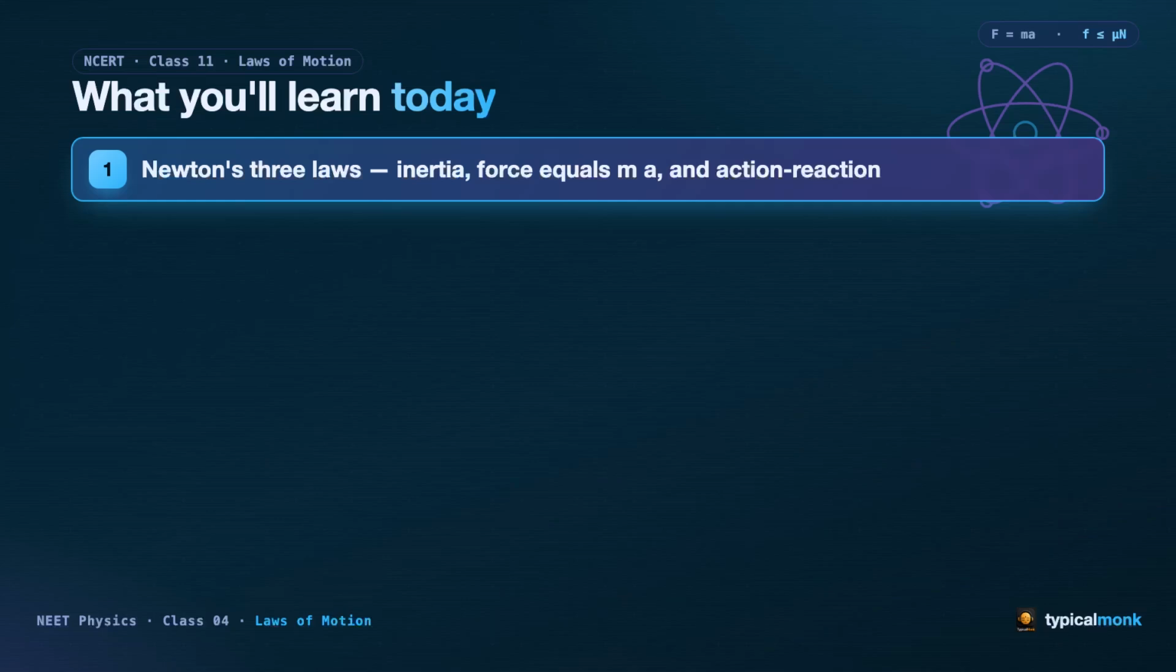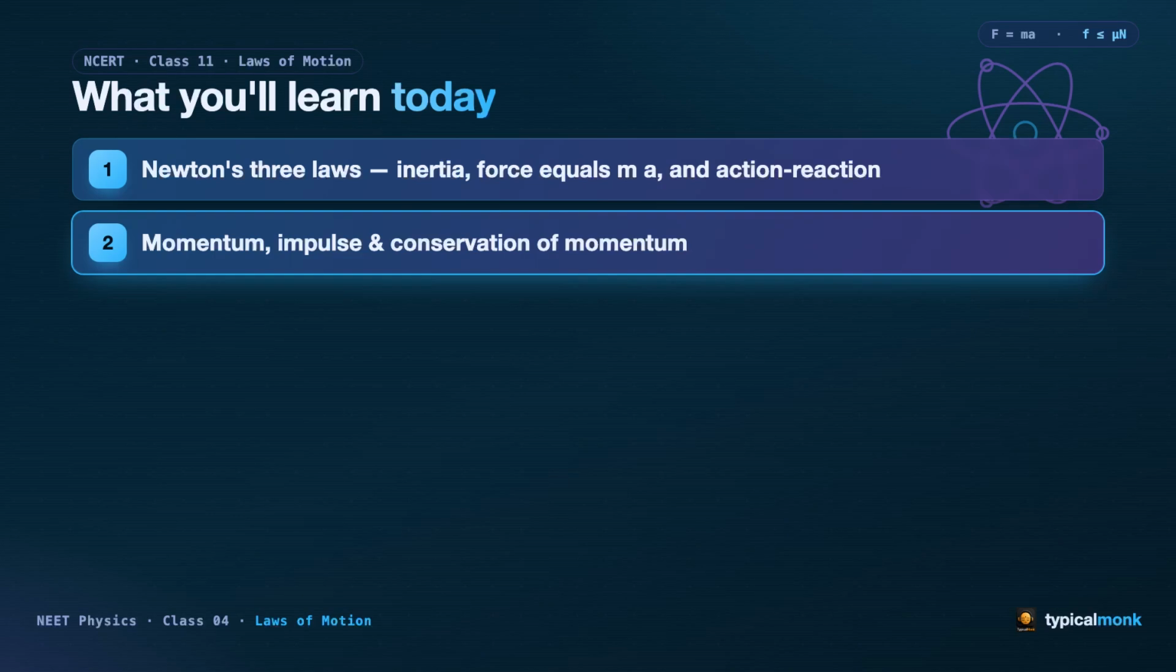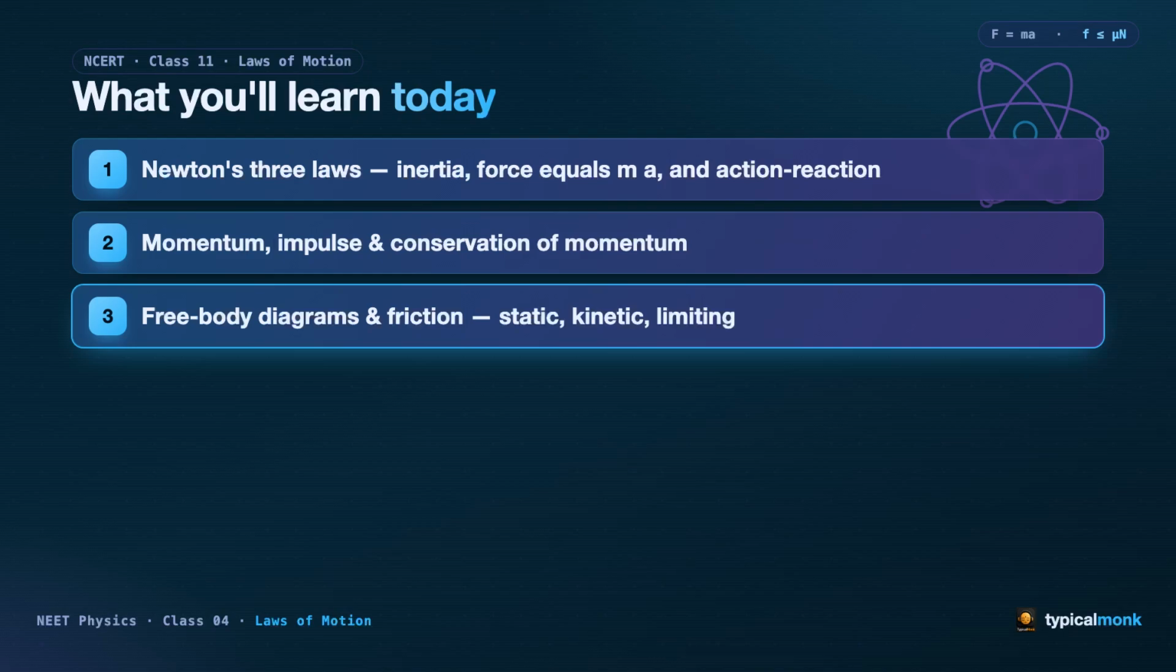So what will you carry home from today's class? First, Newton's 3 laws. Inertia, the great equation force equals mass times acceleration, and the action-reaction pair that always acts on 2 different bodies. Second, momentum, an impulse, and the beautiful idea that momentum is conserved when no external force acts. Third, the free body diagram and friction, static, kinetic, and the limiting friction where sliding is about to begin.